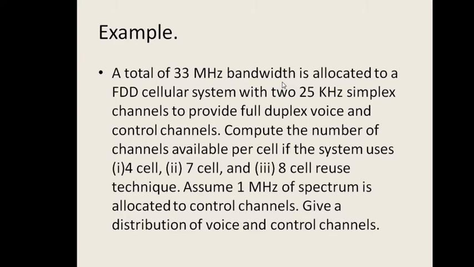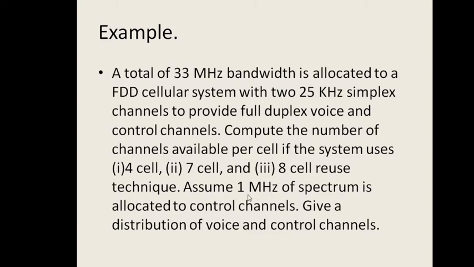A total of 33 MHz bandwidth is allocated in frequency division duplexing. A cellular system with two 25 kHz simplex channels provides a full duplex voice and control channels. Compute the number of channels available per cell. In this example, we have solved for the 4 cell and 7 cell. You can take 8 cell as homework.